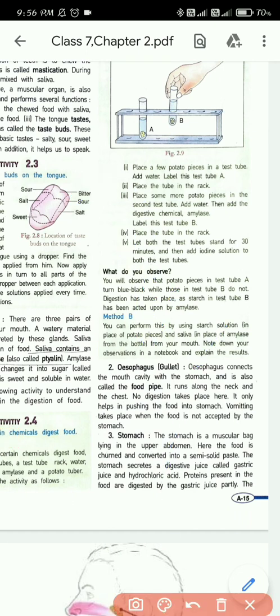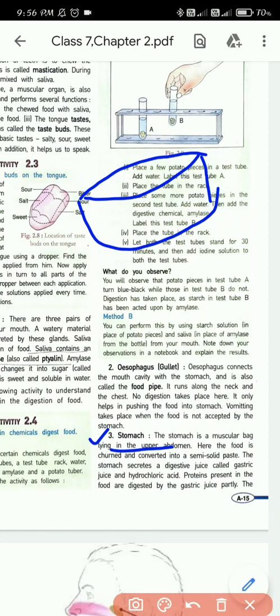Next organ is the stomach. So what happens in the stomach? The stomach is a muscular bag lying in the upper abdomen. So the stomach is nothing but a bag. You can imagine a bag. What do we do with a bag? We keep on putting things in it, we store things.